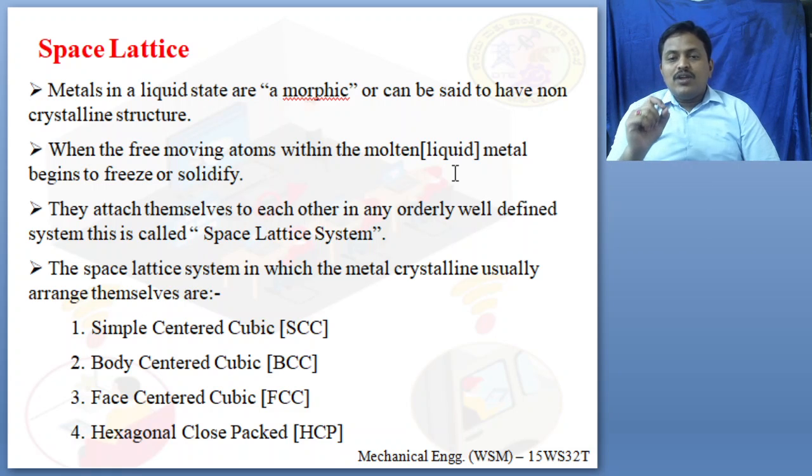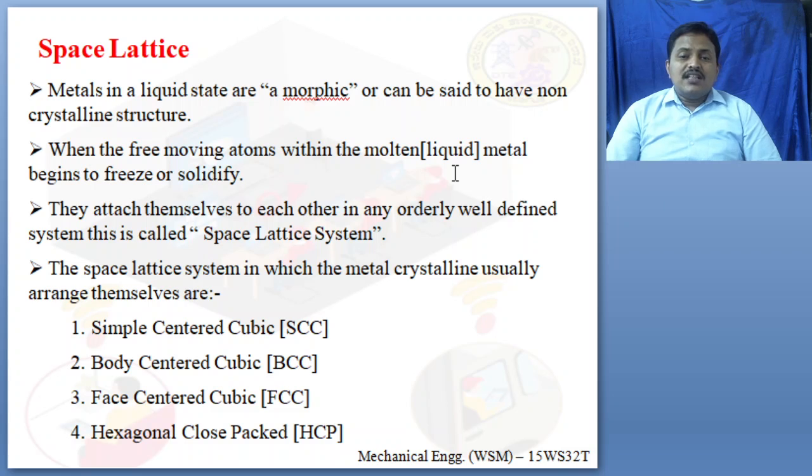So when the free moving atoms within the molten metal begin to freeze or solidify, it means it is going to cool. It is going to become solid, from liquid state to solid. This process is known as solidification. The process of converting liquid to solid. What will you do? We will cool. So this is known as solidification.